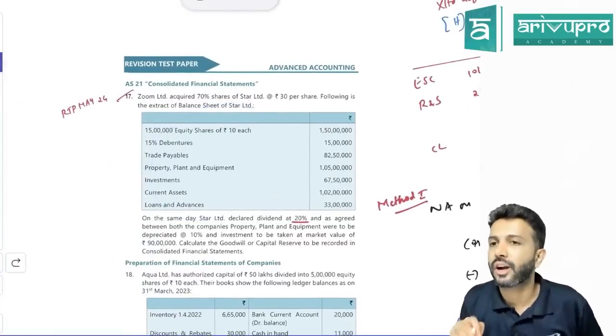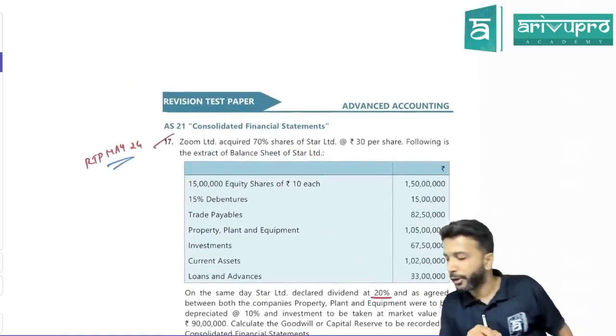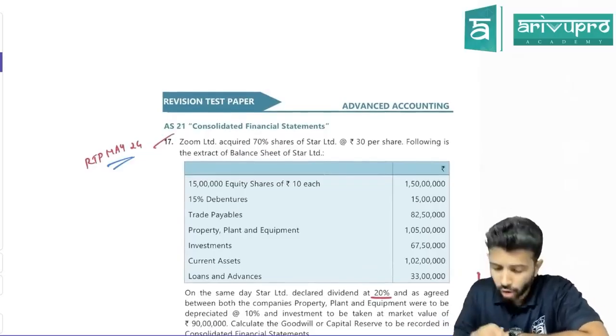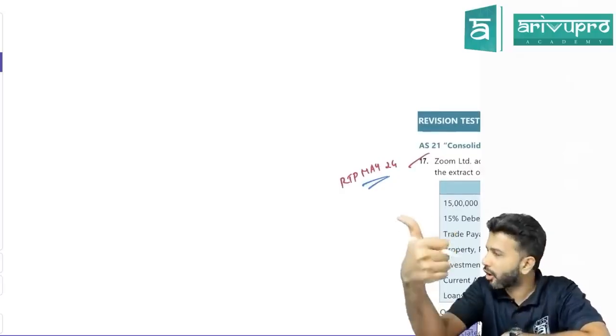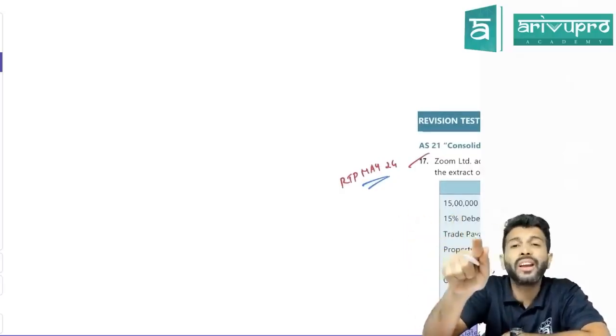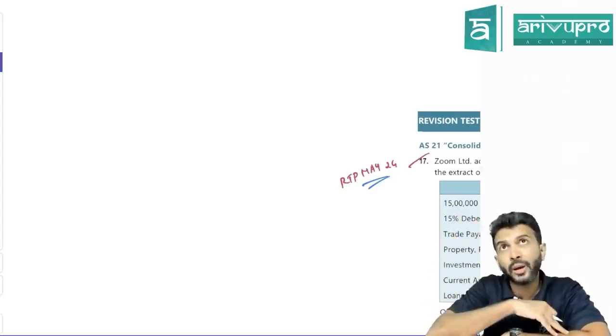That's what we have to do in the next. Understood? Okay. RTP May 2024, this question was asked. Can we run through this question? New method, you know, no? Just for my satisfaction, tell once. Just to take cost of investment, compare it with total net assets? No. Only holding company share of net assets. That's all. So what about pre-acquisition dividend?